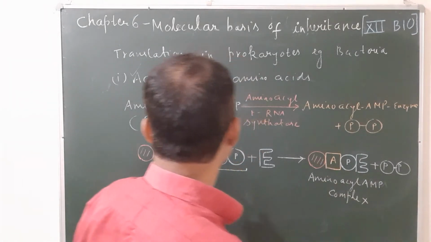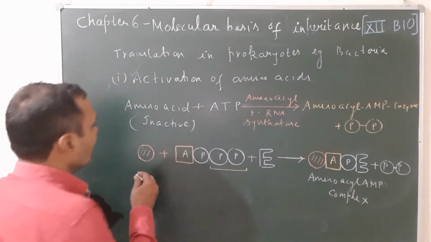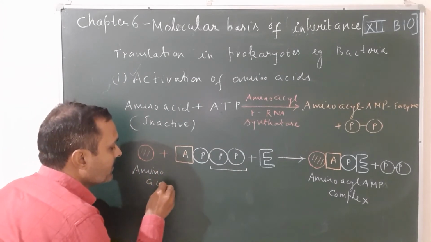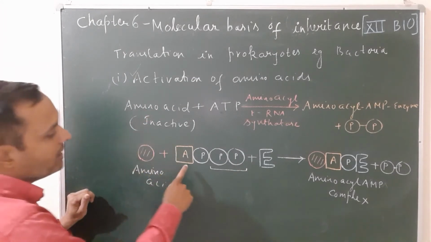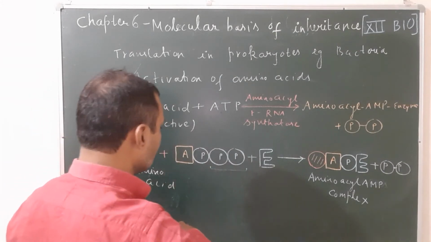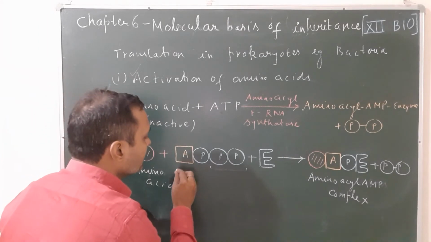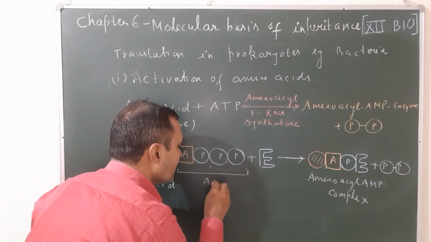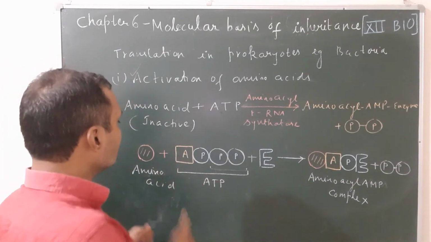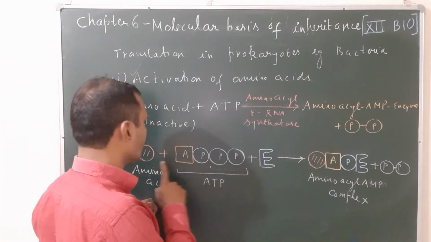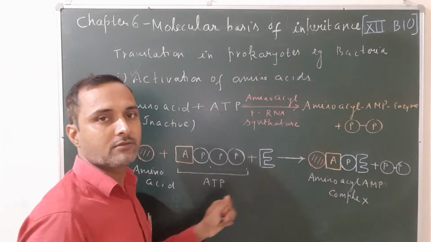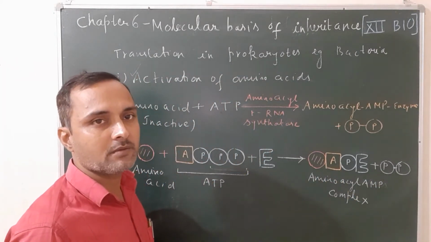Okay, now this is the amino acid again. This amino acid is the inactive form. This amino acid combined with the ATP. This is the ATP molecule, adenosine triphosphate. There are 3 phosphates and 1 adenine, that is adenosine triphosphate. This ATP molecule combined with the enzyme and amino acid, there is formation of a complex, and these 2 phosphates are known as pyrophosphate. This is step 1.